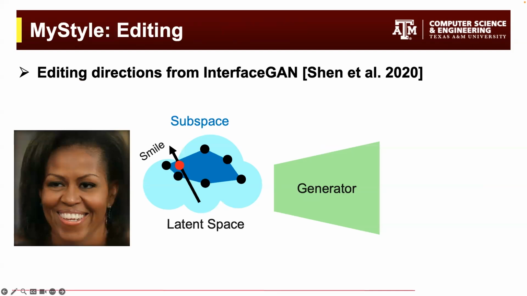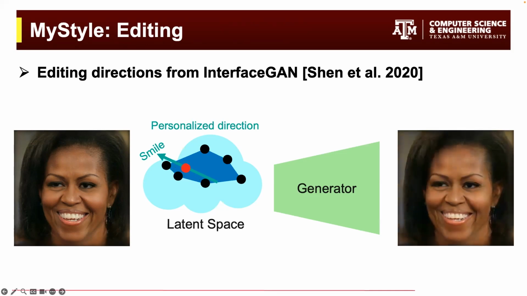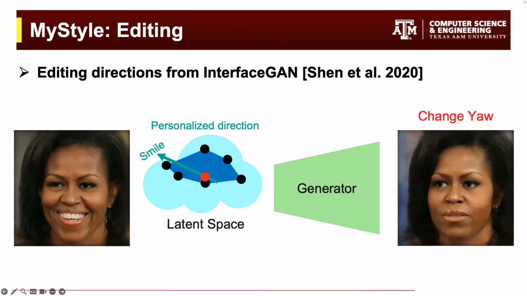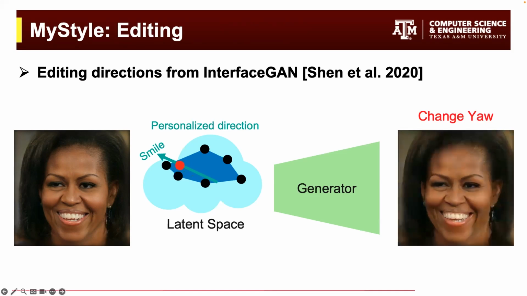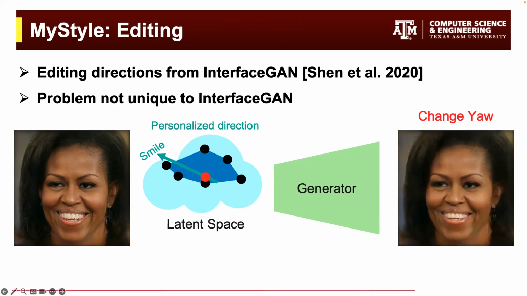To address this issue, MyStyle personalizes the editing directions by projecting them into the subspace. However, the projected directions are no longer able to provide distinct edits. As seen, changing the smile also alters the yaw angle in this case. Note that this is not unique to the directions from InterFaceGAN.